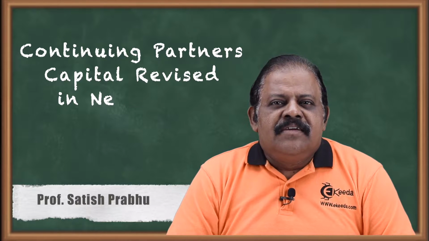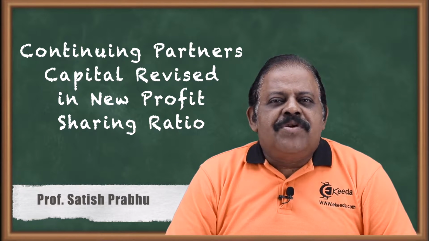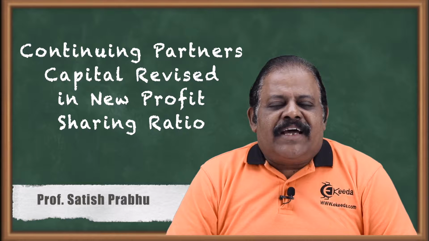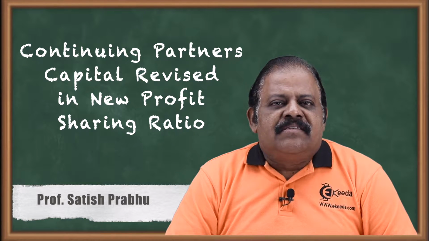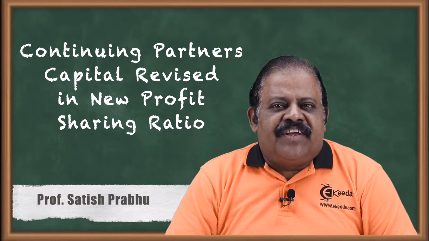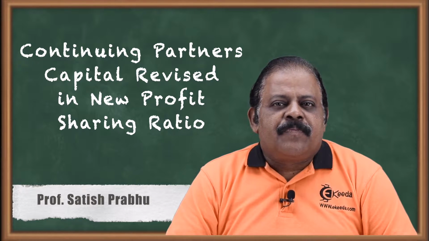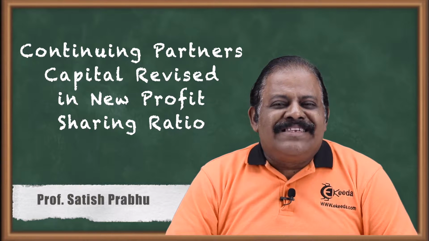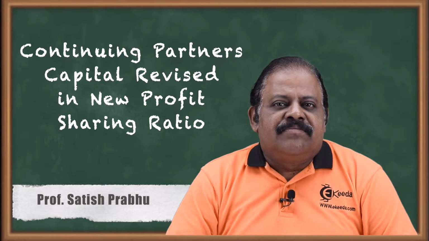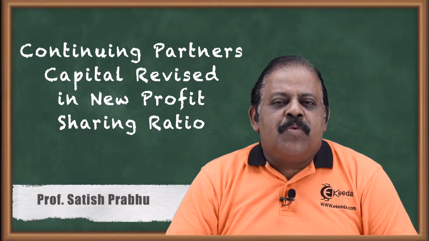Hello friends, let us discuss now one question on retirement of partner where continuing partners' capitals are adjusted in new profit sharing ratio and adjustment is made in cash. How to give all these accounting treatments? Let us discuss in this question. Let us go through the question.